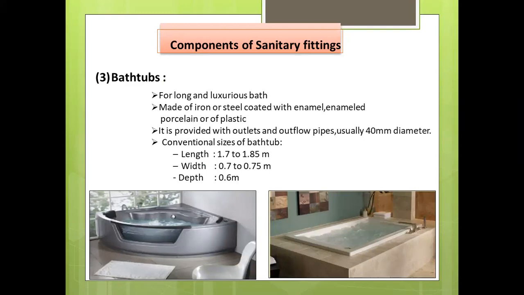So I write down only the main points, because in the exam, if you remember these small points, like outflow pipes 40 mm diameter, made of iron and steel, you can make a full sentence from these different points. You cannot remember the whole sentence, but you have to remember the main points of the topics, so it can be easily remembered and understood.